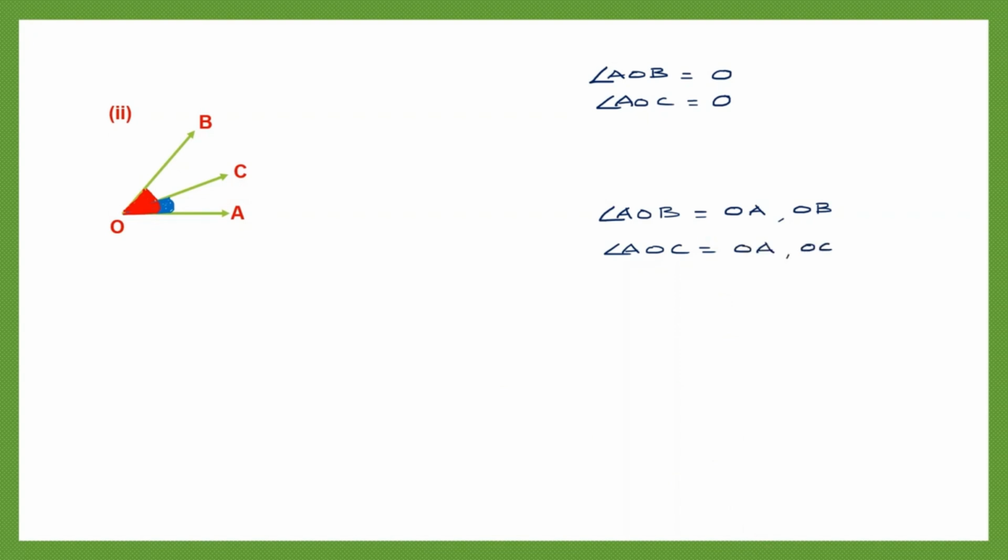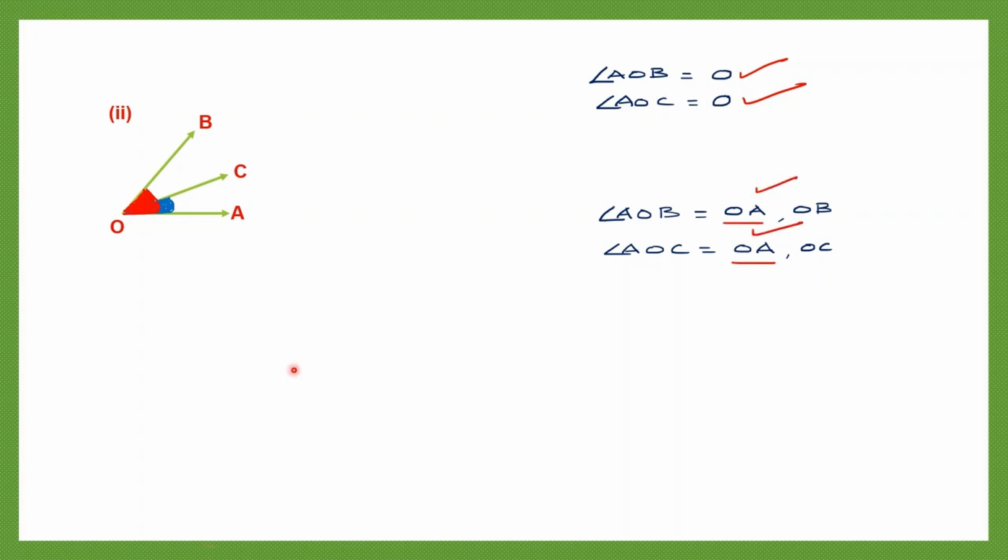Okay, so now let's see if they follow the properties of adjacent angles. Adjacent angles have a common vertex. So this is correct, they have a common vertex. Then adjacent angles have a common arm. See, OA is common to both these angles. So they have a common arm also. So that is also correct.